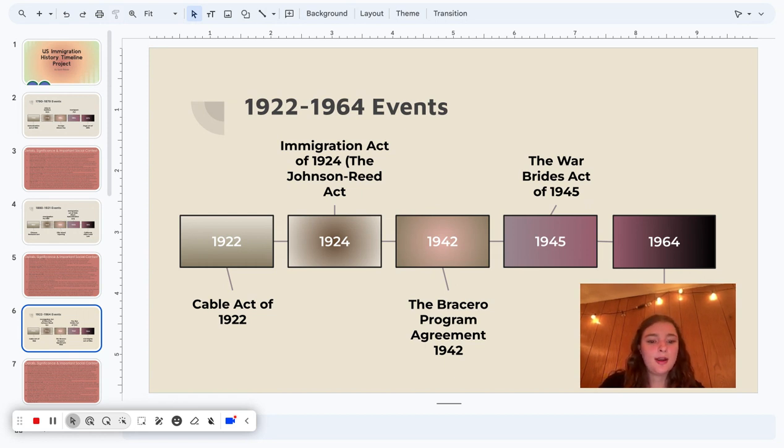Although this program did have harsh conditions for the workers, many Mexicans came with the belief that they would be able to earn higher wages or that they would learn new skills that they didn't think that they could have otherwise in Mexico. And this was extremely significant because it displays the contributions that immigrants had and still continue to give, displaying one of the numerous ways that they have been a backbone for our country and continue to be.